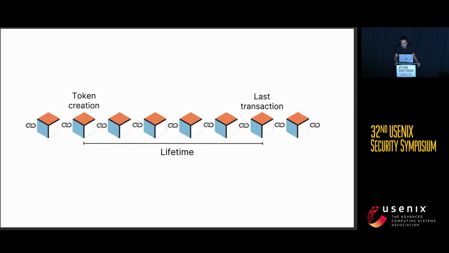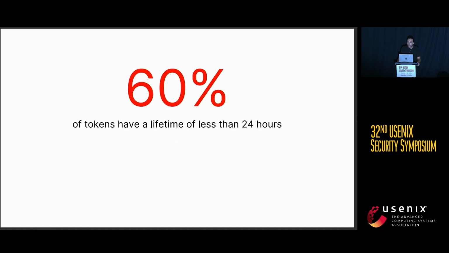With lifetime, we mean the period of time that goes from the block that presents the transaction that creates the token until the block that presents the last transaction that trades the token. From this analysis, we discovered that 60% of the tokens have a lifetime of less than 24 hours. So this means that they are used for a very short time. And of course, we call them one-day tokens.